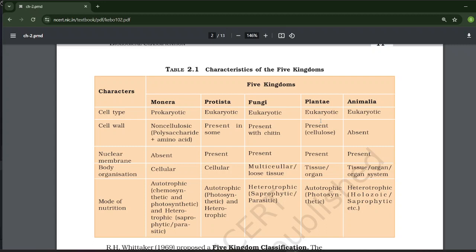In Animalia, the cell type is eukaryotic. Cell wall is absent. Nuclear membrane is present. Body organization is tissue or organ system level. Mode of nutrition is heterotrophic, holozoic, or saprophytic in nature.